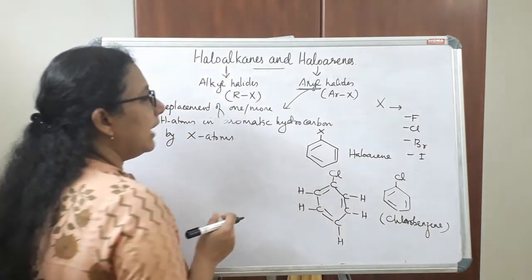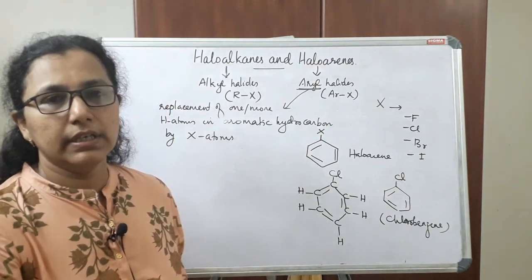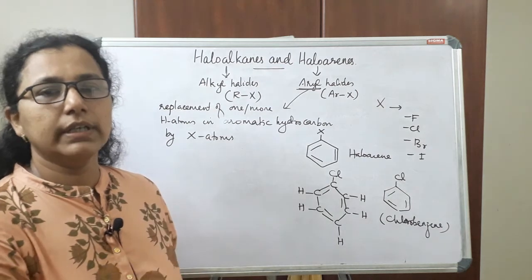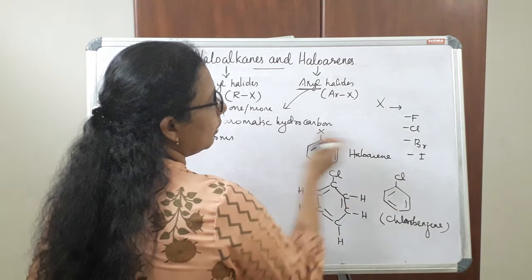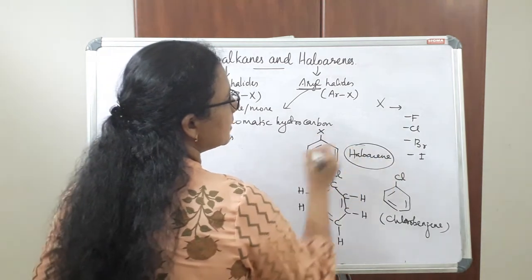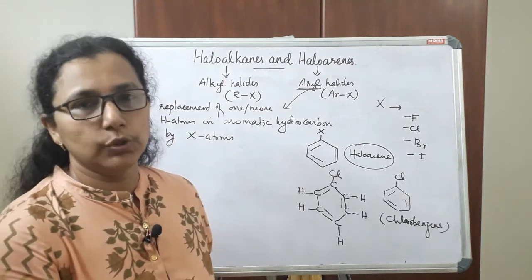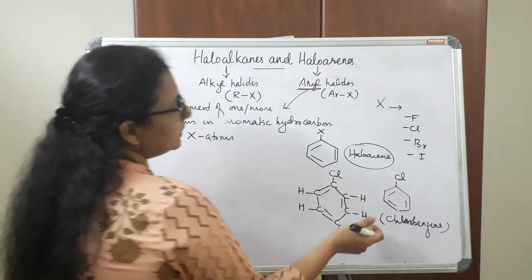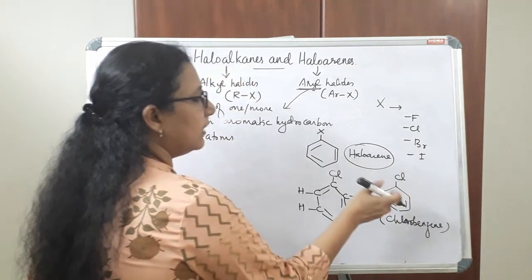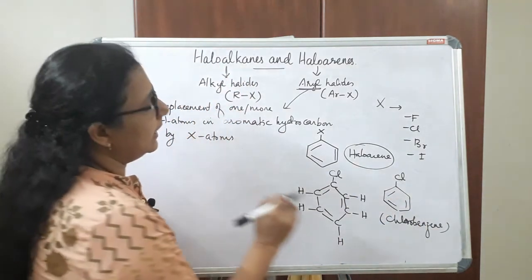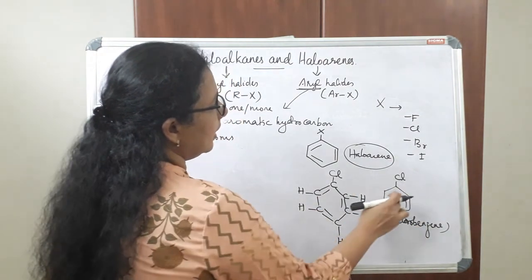So actually for haloarenes or aryl halides, the naming in the common system or in the IUPAC system is in this way, that is haloarene. For both, the names are the same, that is chlorobenzene, that is a common name and also the IUPAC name. So chlorobenzene is the name of this haloarene.